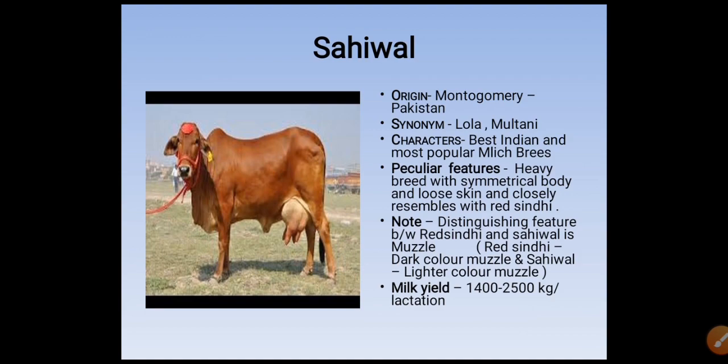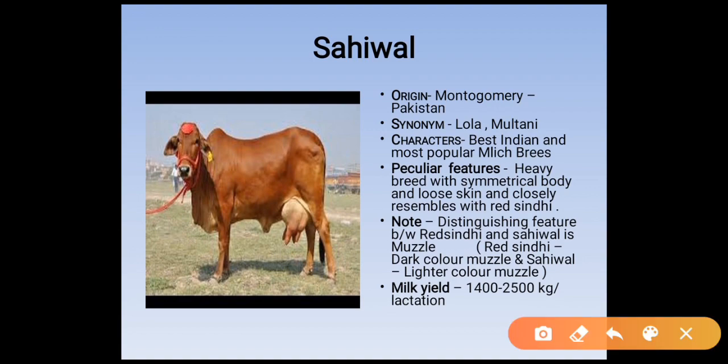The second breed is Sahiwal. Its origin is from Montgomery, Pakistan. Its synonyms are Lola and Multani. In many examinations it has been asked which breed is known by the synonyms Lola and Multani. Sahiwal is the best Indian and most popular milch breed. Peculiar features: heavy breed with symmetrical body and loose skin, loosely resembling the Red Sindhi. The distinguishing feature between Red Sindhi and Sahiwal is the muzzle: Red Sindhi has a dark colored muzzle and Sahiwal a lighter colored muzzle. Milk yield is 1400 to 2500 kg per lactation.